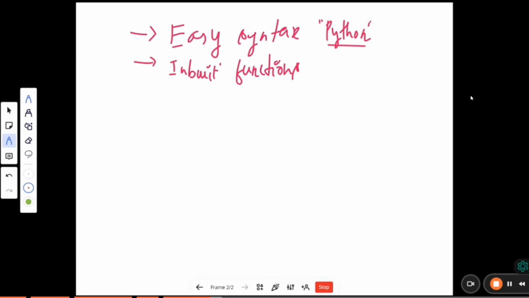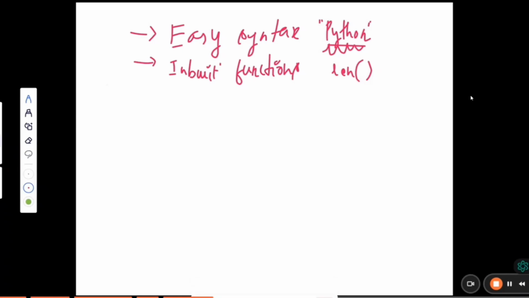You will say it is 6, but how will the system understand? In other programming languages, we would calculate one by one, but in Python, we use the length function. Likewise, we have many inbuilt functions, and by using them we can easily perform a particular task. That is one important reason.